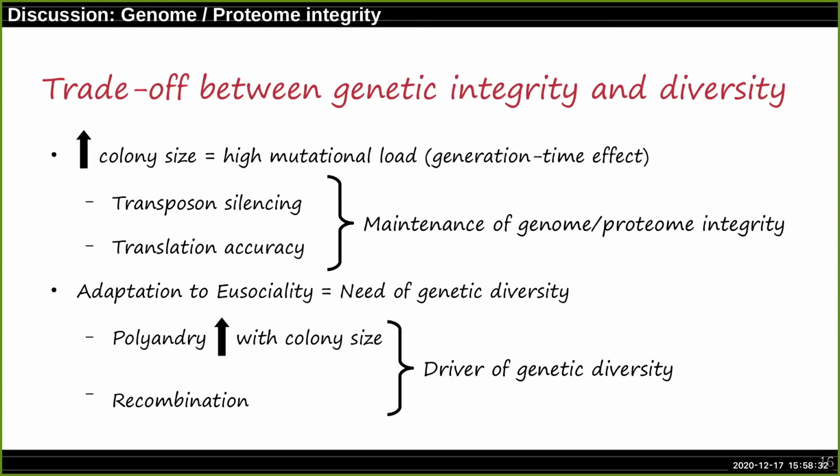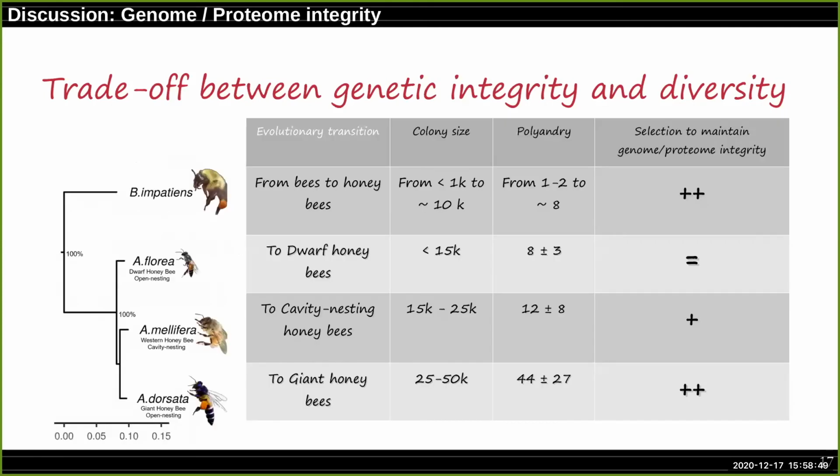And we see with increased colony size, we have increased polyandry, along with recombination, which drive genetic diversity. So we see a trade-off between the maintenance of genomic integrity and generating genetic diversity in the honeybee evolution. So yeah, you can see such a gradient with increase of colony size here.